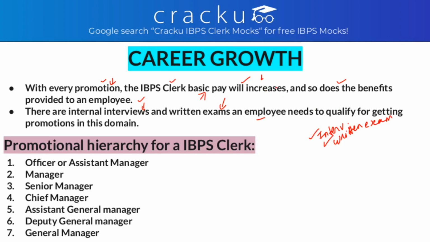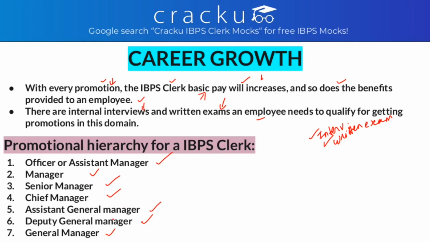If I say next level, which level? So the hierarchy is, first it will be officer, assistant manager, then manager, then senior manager. After that comes chief manager, and if you get promoted from chief manager, it will be assistant general manager, deputy general manager and then general manager. So this is the promotional hierarchy.